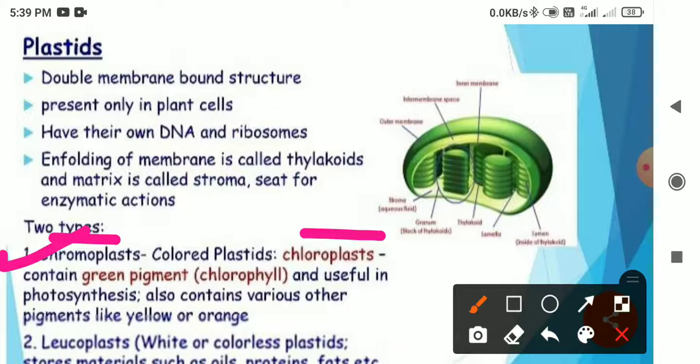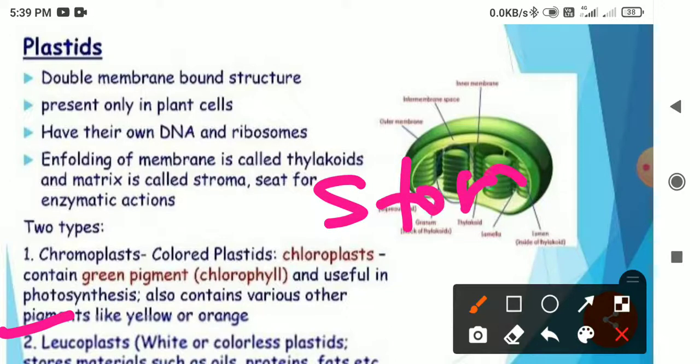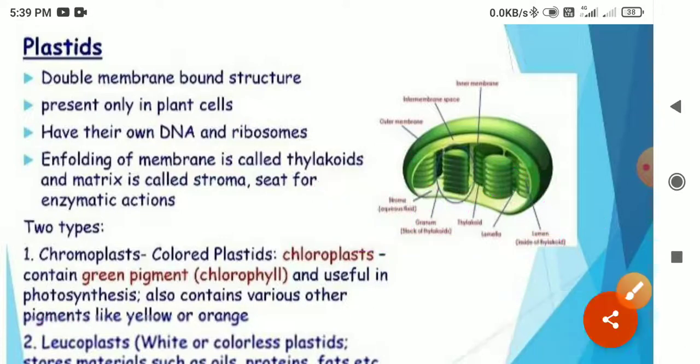Okay, that is given by the chloroplast which contains the green pigment, that is chlorophyll. The next one, the third one, is the leucoplast, which is white or colorless plastids. It does not have any color and it acts as a storage organelle, means it stores fats and oils inside it that are formed or that are helpful in the cells.